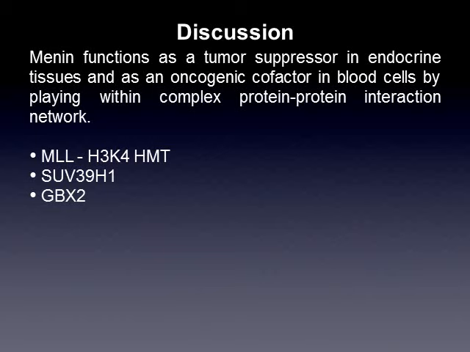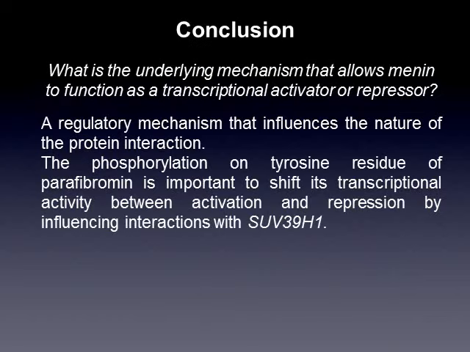Menin functions as a tumor suppressor in endocrine tissues and an oncogenic cofactor in blood cells by playing within a complex protein interaction network. One of the key interacting partners of menin is MLL, an H3K4 HMT. Menin and MLL mediate transcriptional activation of CDK inhibitor genes. Menin interacts with SUV39H1 for gene repression and together they target GBX2.